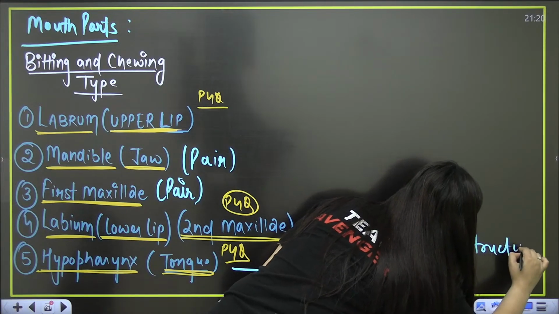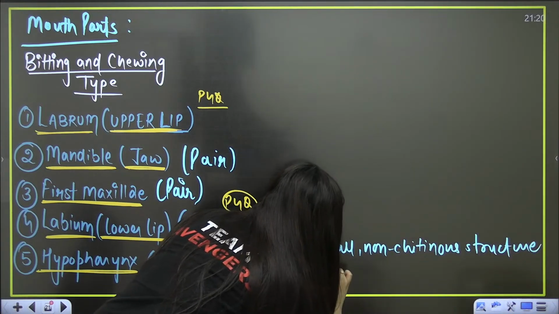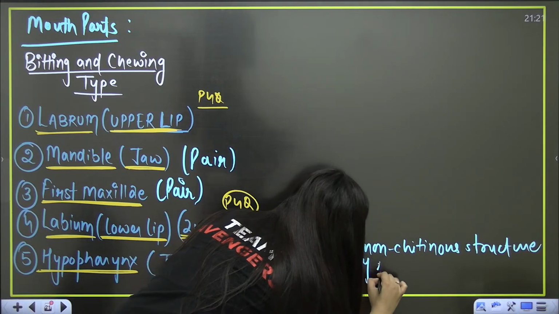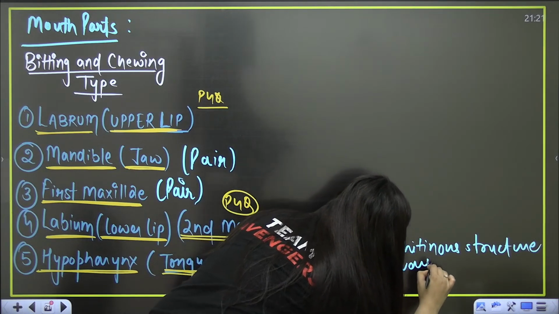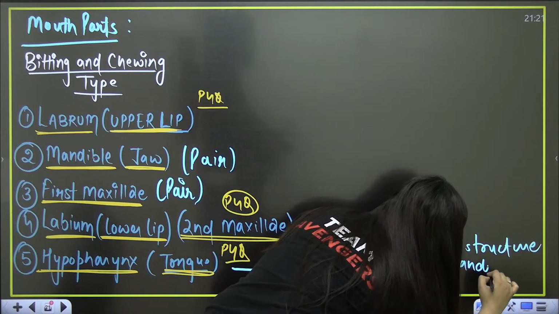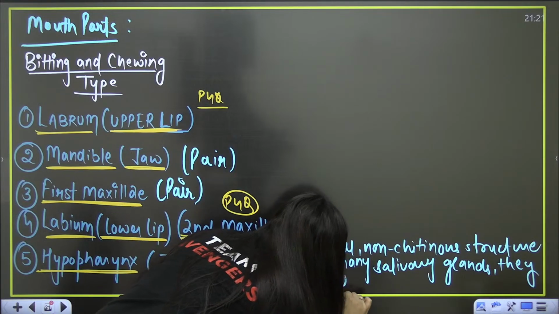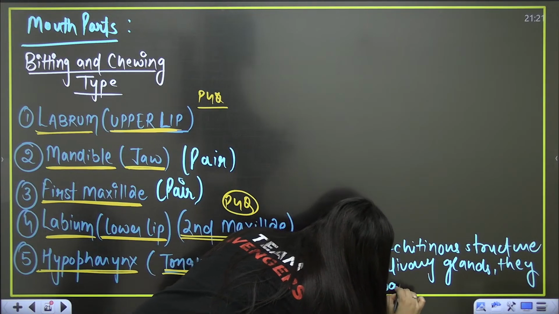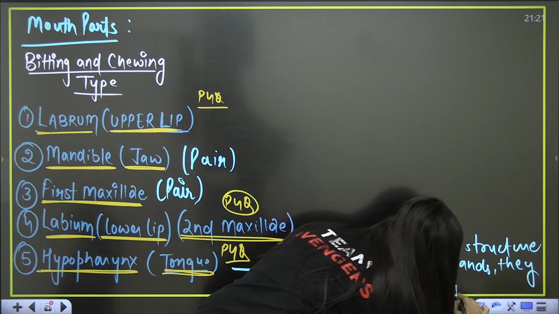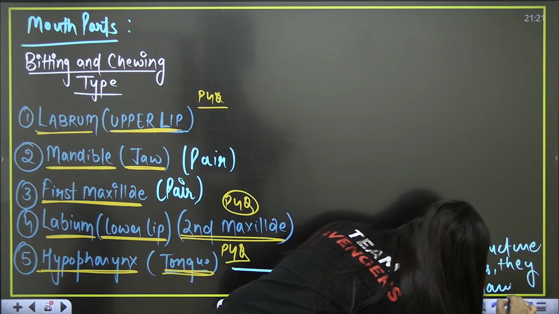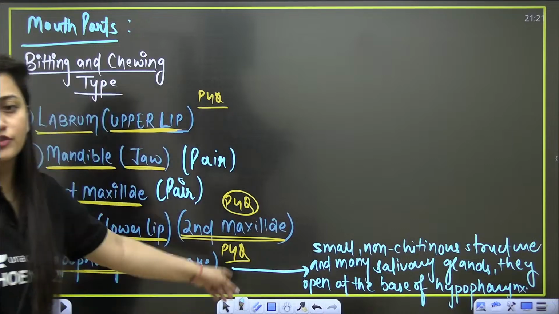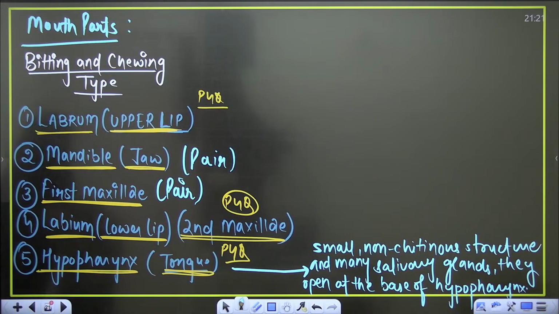And many salivary glands open at the base of hypopharynx. So you should know about it. Is it clear? Do include it in your notes, about the hypopharynx. Clear?